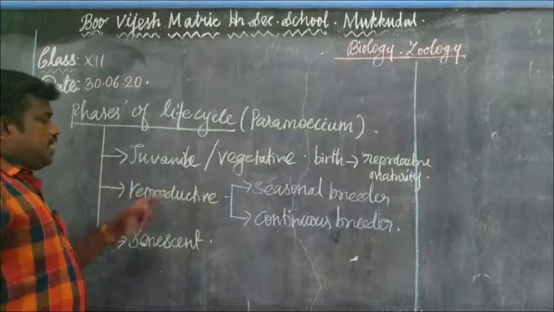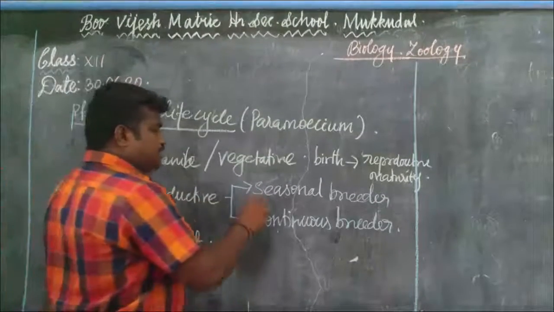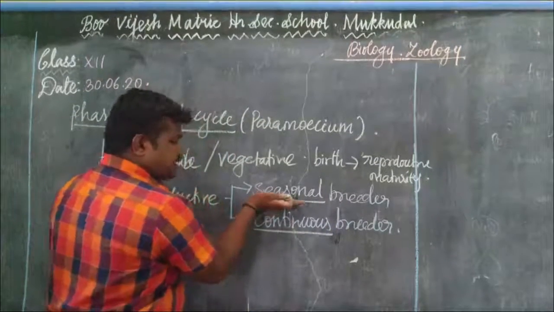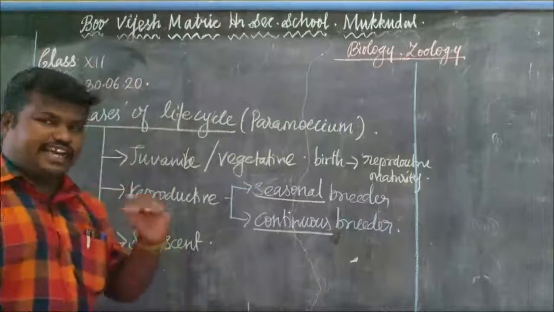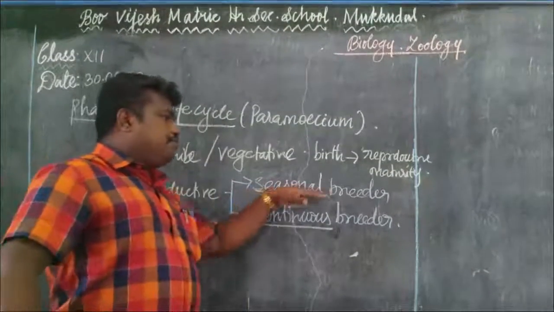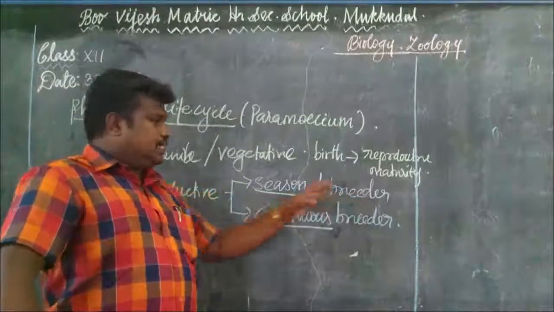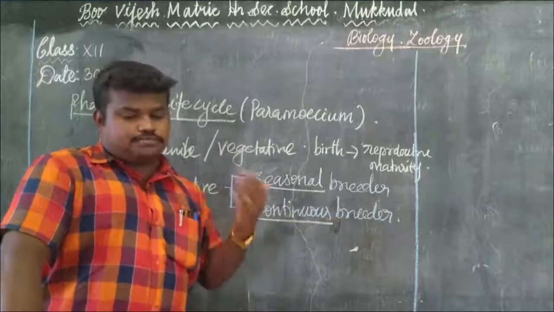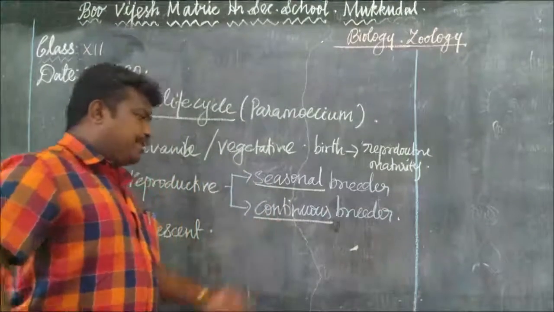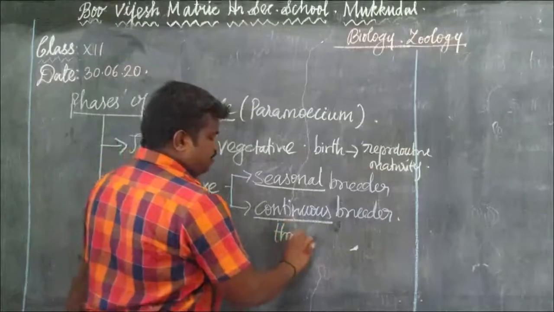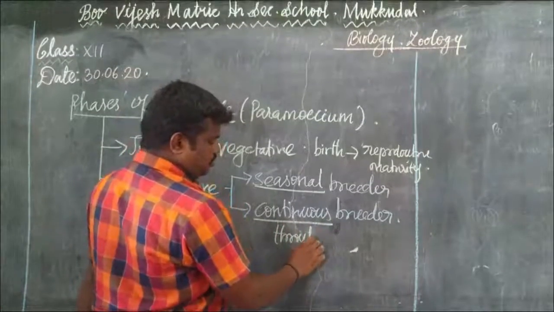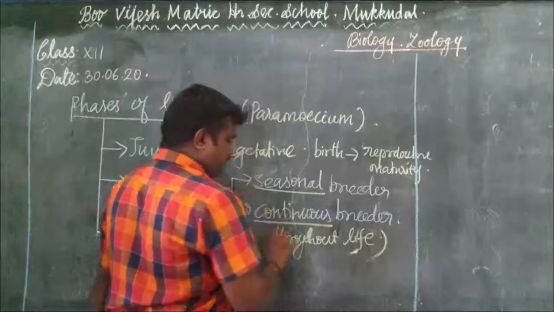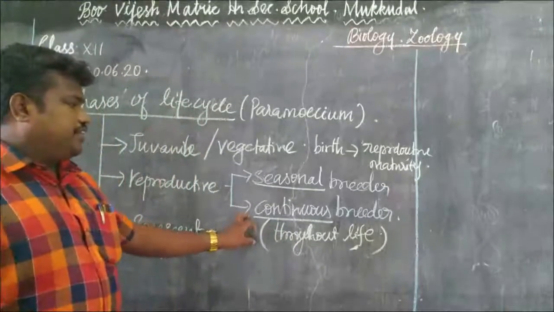So based on this, the animals are classified into two: the seasonal breeders and the continuous breeders. So what is meant by seasonal? Seasonal means at particular times, isn't it? At a particular time they breed and reproduce their young ones. That is said to be seasonal. Continuous breeder means it will reproduce throughout their sexual maturity, throughout their life. So that is said to be continuous breeders.